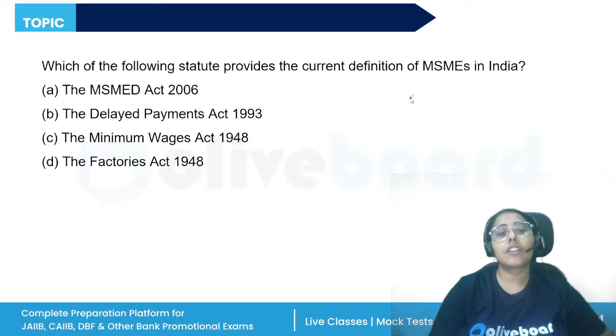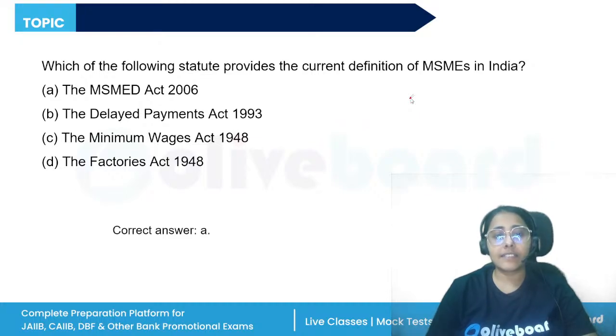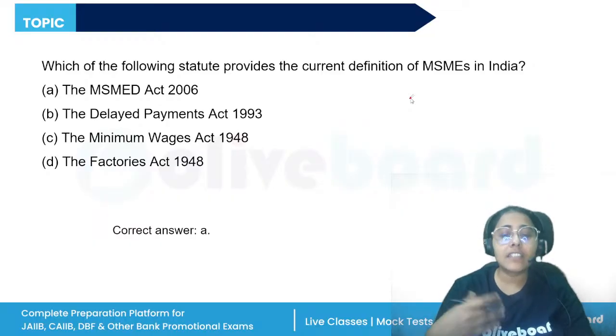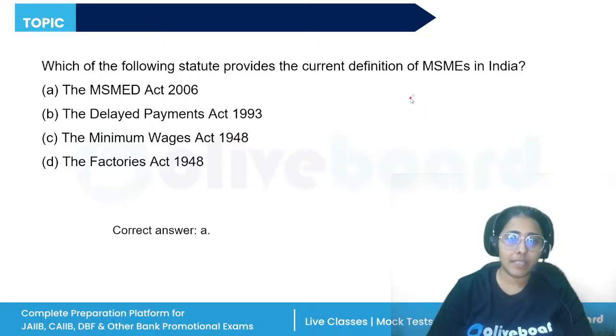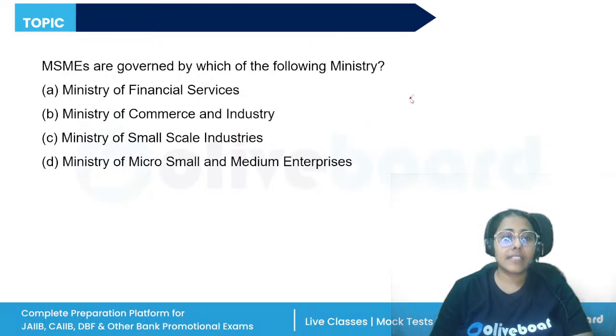Next, we move on to the Micro, Small and Medium Enterprises Development Act. Which of the following statutes provides a current definition of MSMEs? The MSMED Act, the Delayed Payments Act, the Minimum Wages Act, or the Factories Act? So the correct answer is A. The Micro, Small and Medium Enterprises Development Act of 2006 was enacted to facilitate the promotion and development and enhance the competitiveness of the MSMEs. It represents the most comprehensive regulation over the MSMEs in India. All right, so the correct answer is A.